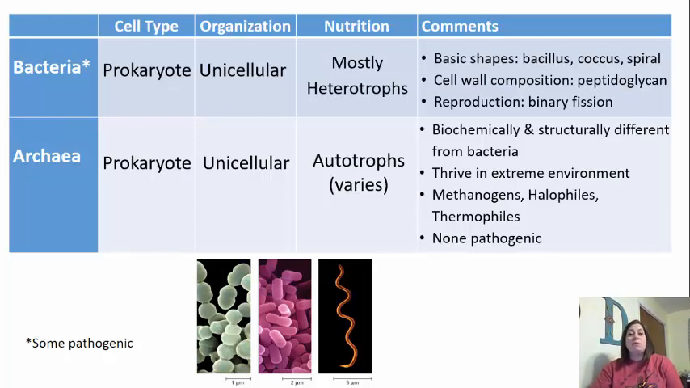Some examples of archaea are the methanogens. These guys are going to produce methane gas. The halophiles like salt areas, like the Great Salt Lake or the Dead Sea. And then the thermophiles like extreme heat. None of these are known to be pathogenic.